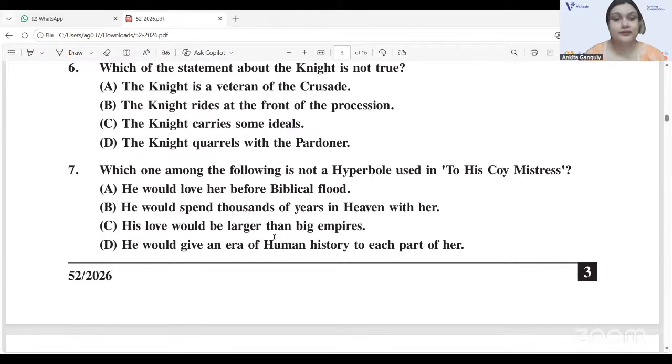Next, we have question 7. Which one among the following is not a hyperbole used in Andrew Marvell's To His Coy Mistress? It is option B. Throughout the poem, he has never mentioned anything like spending years in heaven with the beloved. There's nothing like that. So option B would be the answer. 7, B.